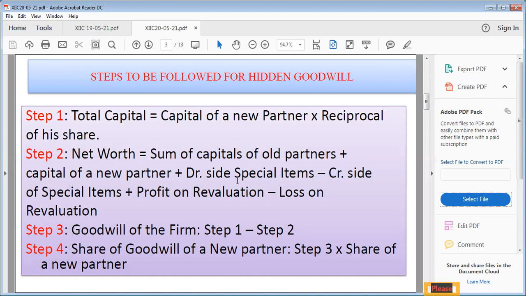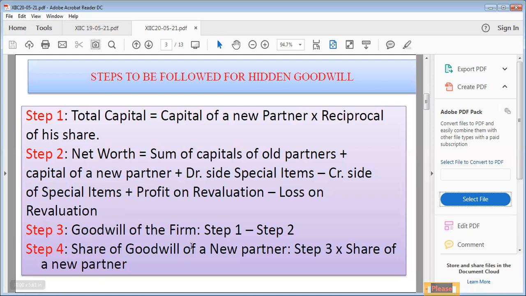Okay, minus credit side of special items, which means P&L debit balance, goodwill, as well as your advertisement suspense, plus profit on revaluation, minus loss on revaluation. So all these you will do addition, subtraction, then you will come to know about your net worth.